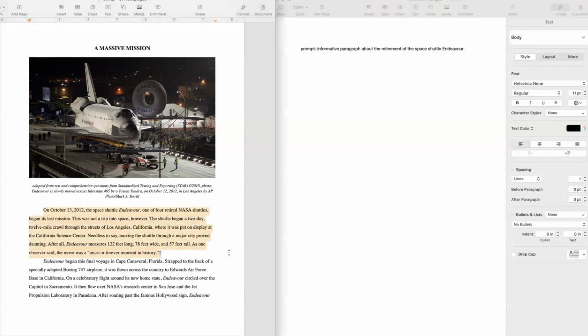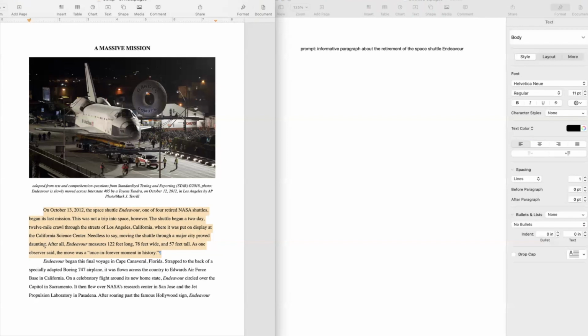I'll highlight it. On October 13th, 2012, the Space Shuttle Endeavor, one of 4 retired NASA shuttles, began its last mission. This was not a trip into space, however. The shuttle began a 2-day, 12-mile crawl through the streets of Los Angeles, California, where it was put on display at the California Science Center. Needless to say, moving the shuttle through a major city proved daunting. After all, Endeavor measures 122 feet long, 78 feet wide, and 57 feet tall. As one observer said, the move was a once-in-forever moment in history.